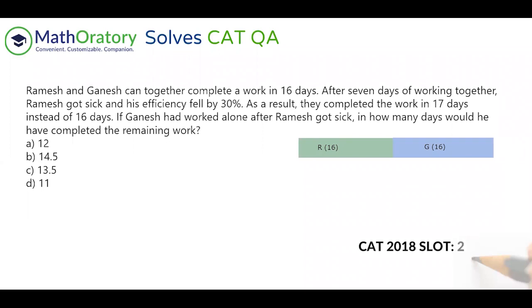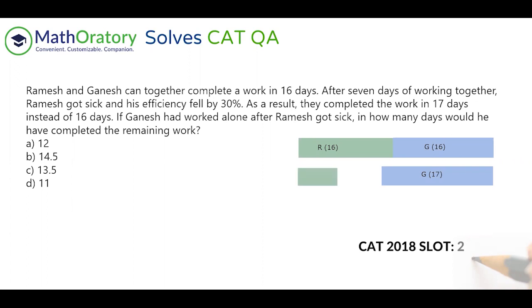So when Ramesh got sick and his efficiency fell by 30%, as a result there's 17 days of work. But please understand, when they're working and completing 17 days of work, Ganesh is working with his normal efficiency. So Ganesh will have actually done a little bit more work. So Ganesh would have completed a little bit more in these 17 days, right? Because his efficiency doesn't change. So obviously, in total, Ramesh has completed less than what he normally does in the total 17 days due to his fall of efficiency. So let us also indicate that somehow.